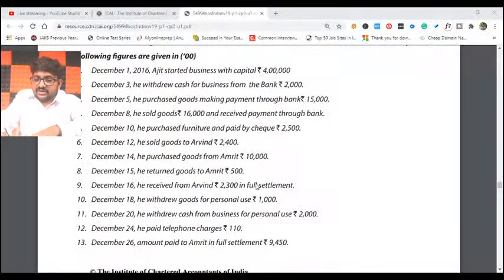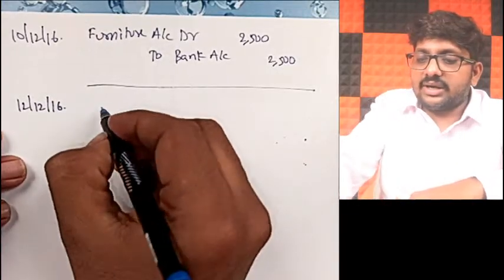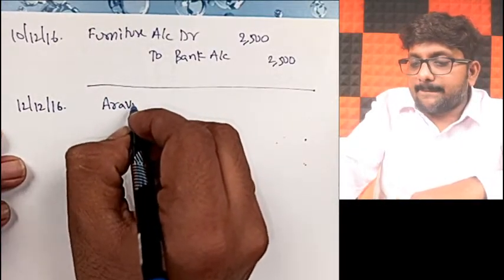Now coming to 12th of December 2016. What did we do? He sold goods to Aravind worth 2,400 rupees. They told only Aravind. For cash or bank they did not tell anything, so I assume that to be a credit transaction. So what will be my journal entry, my dear friends?